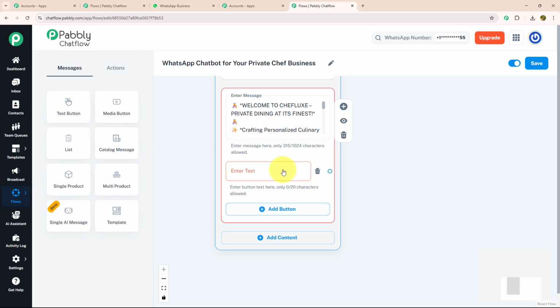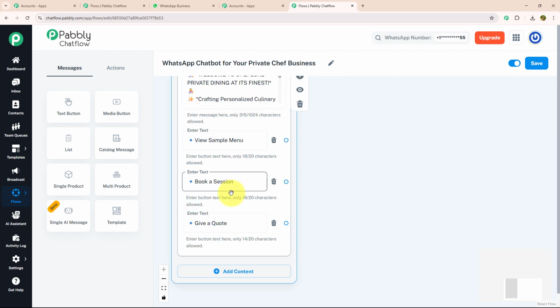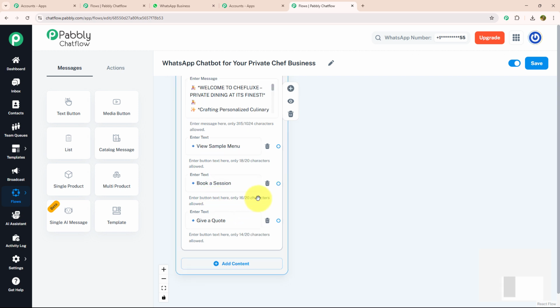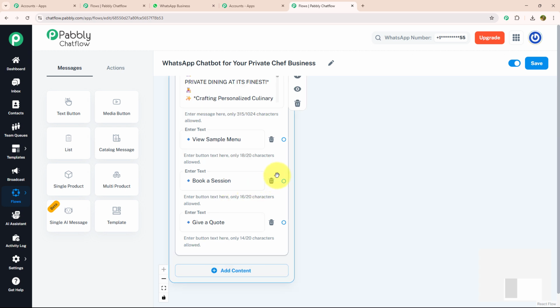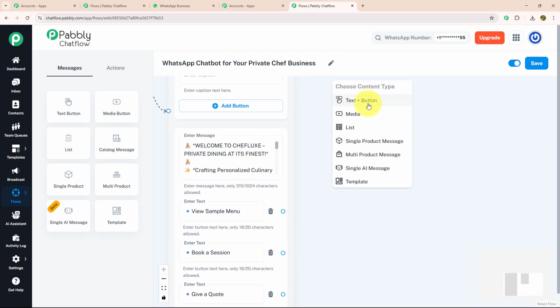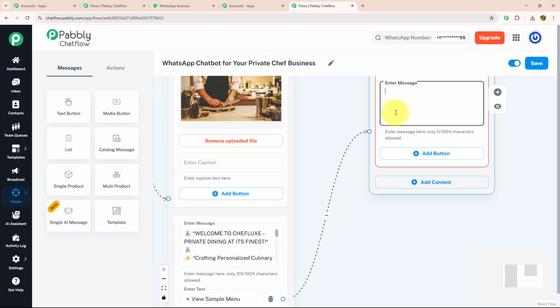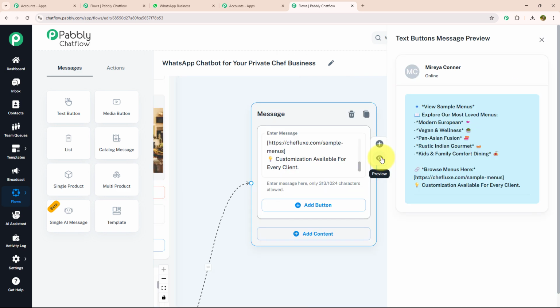For that, I'm going to click on the add button option and enter my text: view sample menu, book a session and give a quote. For each action button, I'm going to provide a separate message. Let's start with view sample menu. For that, I'm going to drag and drop the text button and enter my message, where I have provided a list in which I inform my customer about the different cuisines that we provide, and with that I have provided a link in which they can browse our sample menu. With that I have also mentioned that customization is available for every customer.